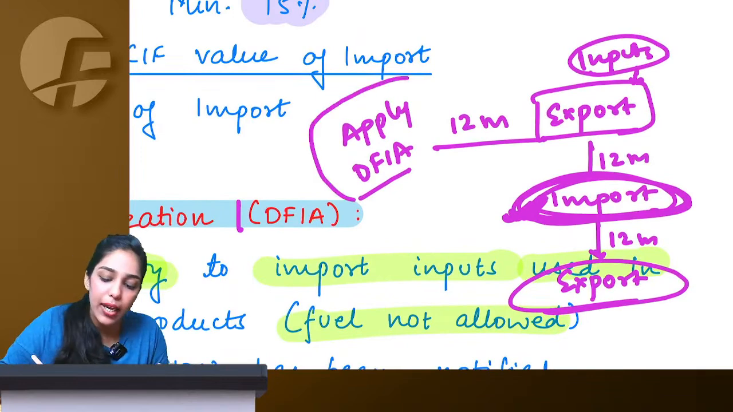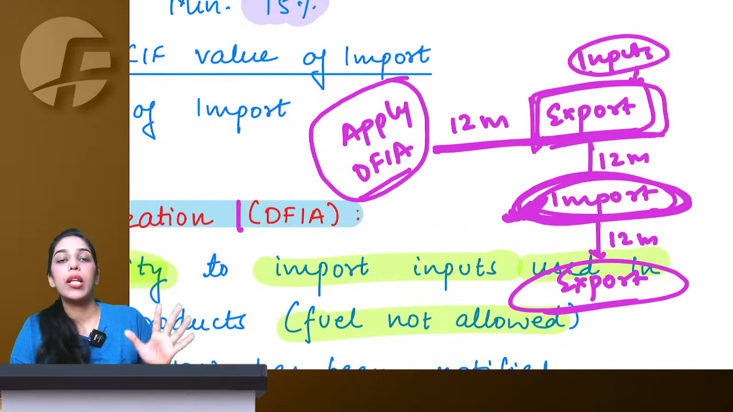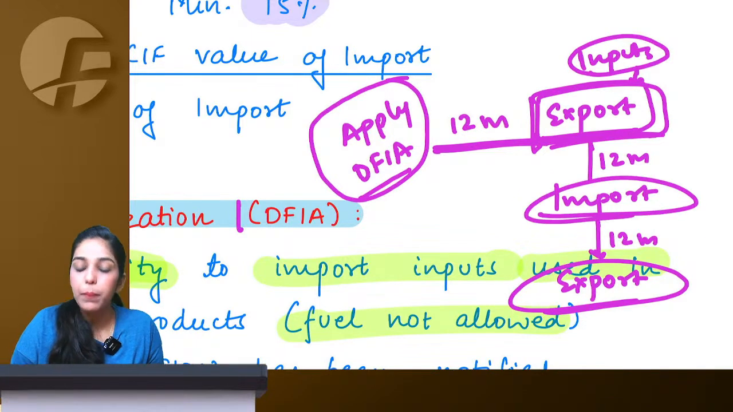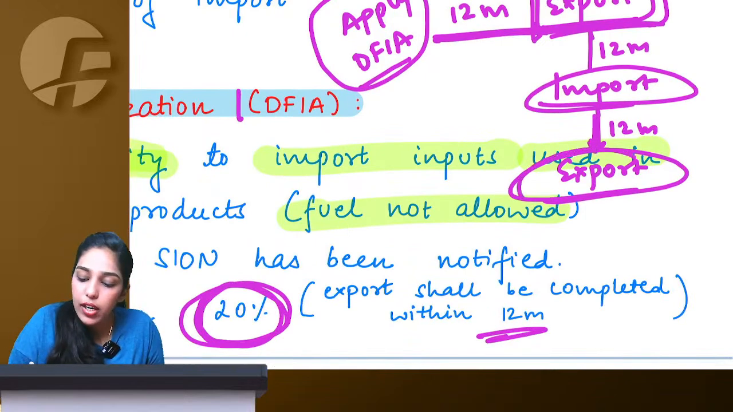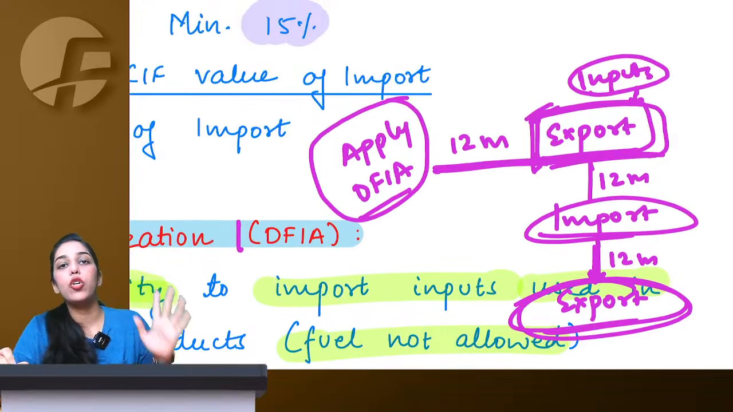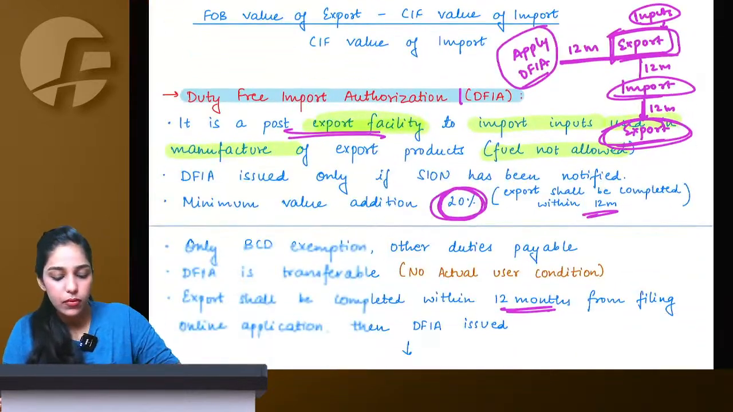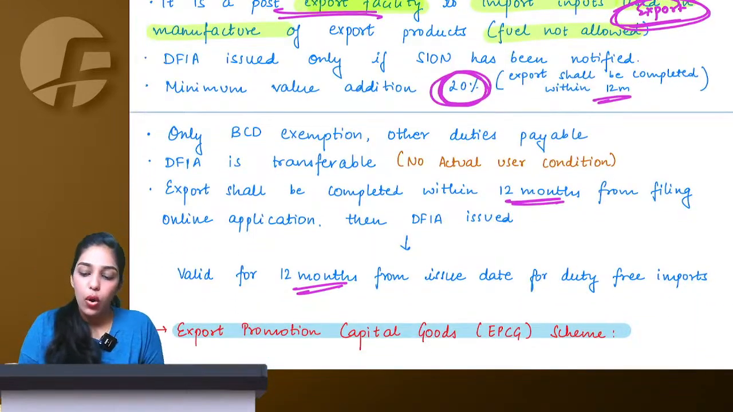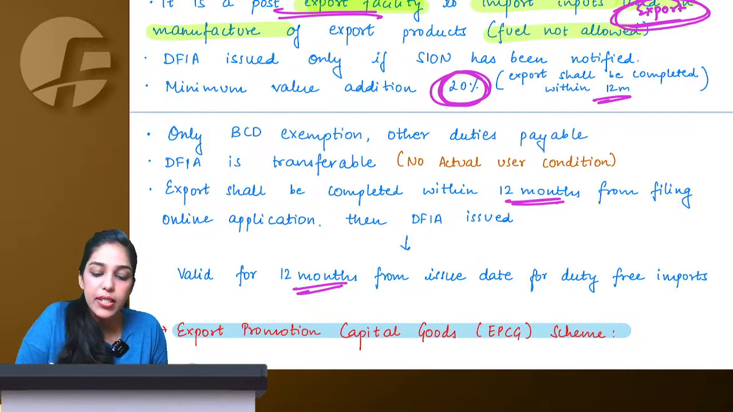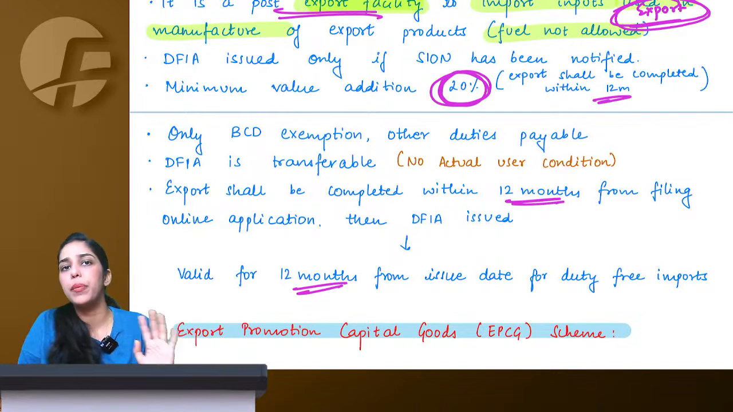So once you apply for DFIA, within 12 months you need to export and show it to them. Then they will allow you duty free importation. Now when they have allowed me duty free importation here, again within 12 months I need to export. So for the first export and import I will be required to pay duty here. Subsequently they keep giving me duty scripts. Also, only basic customs duty is exempt. Only BCD is exempt, means other additional duties, let's say any safeguard duty or anti-dumping duty, you will be required to pay.